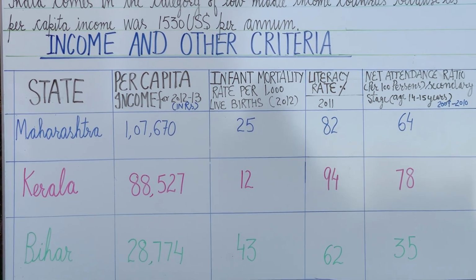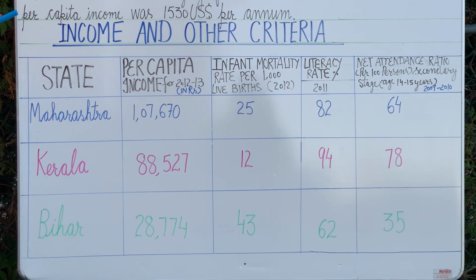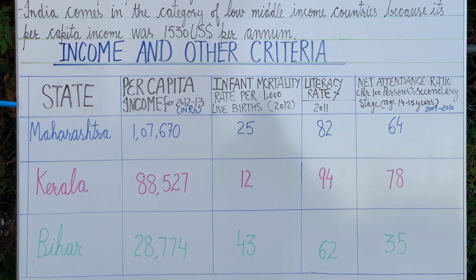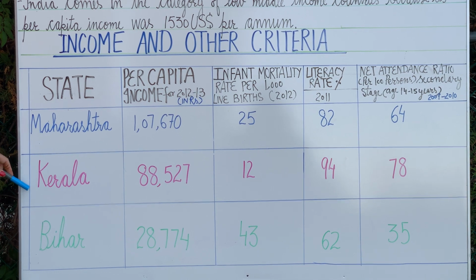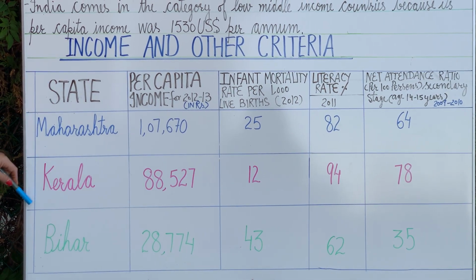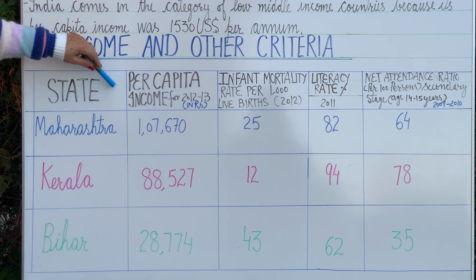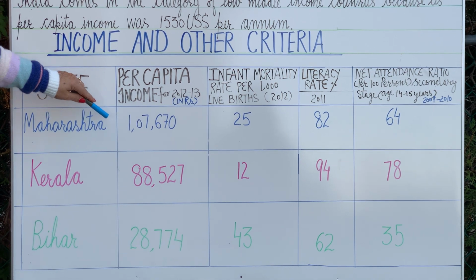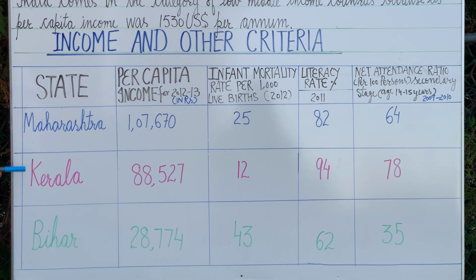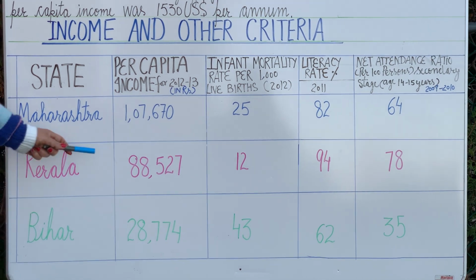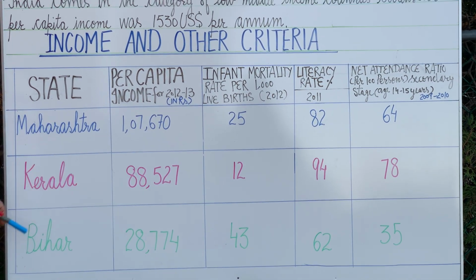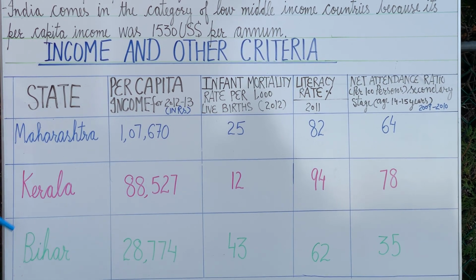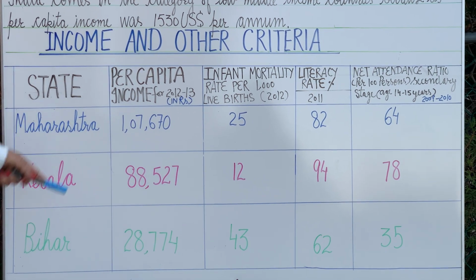But when we compare these countries or the states, we don't take only the income, we take other criteria to compare them. So what are these? The data we have taken is of 3 states, that is Maharashtra, Kerala and Bihar. If we compare the per capita income of these 3 states, we see Maharashtra has the maximum per capita income, that is 1,07,670. But Kerala has 88,527, followed by Bihar at 28,774.